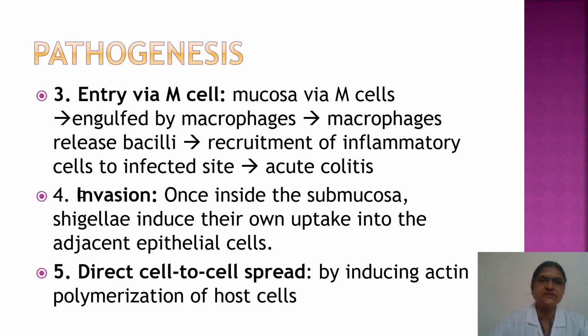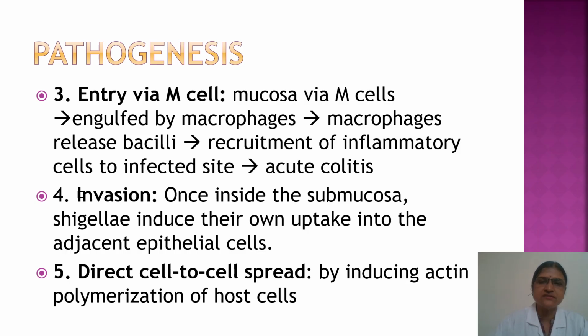Pathogenesis of Shigella species is by entry through the M cells in the mucosa. They are engulfed by macrophages. In the macrophages they multiply and then they are released. Then there is a recruitment of inflammatory cells to the infected site, which causes acute colitis. The invasion is the main factor for causing bacillary dysentery.